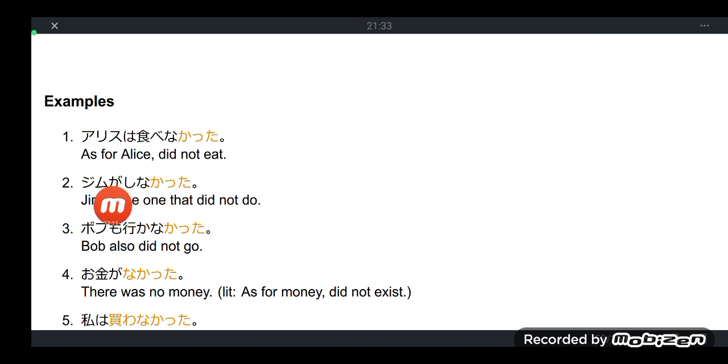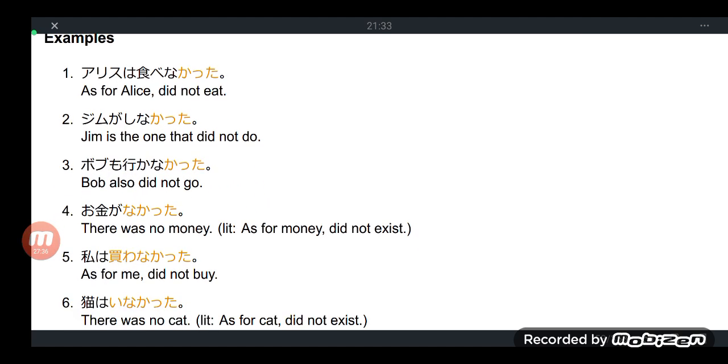We already discussed that in our previous lessons, and ga is also called the subject marker in other textbooks, and in some sentences, except for the passive form sentence, ga is the doer of the action, even though the nuance here is did not do. Jim nga sinakatta. Jim is the one that did not do, and here we have a mo particle.